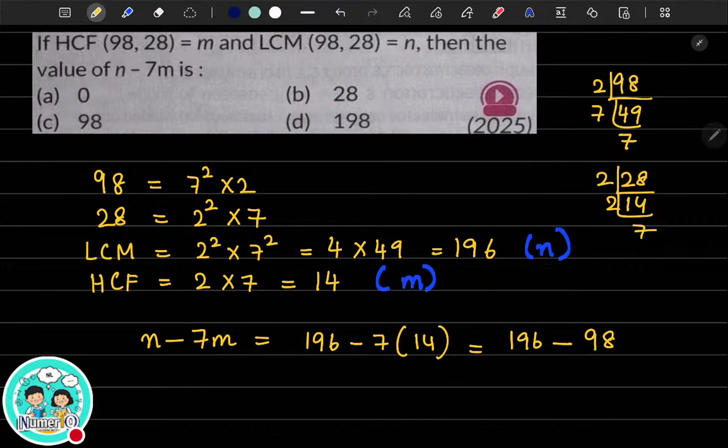So 196 minus 98, which will be 98. So the answer is, what will be the answer? 98. C, option C. Okay. Yeah, 98, it's right. Very good if you're getting it. So this class is just a revision of what we already know.